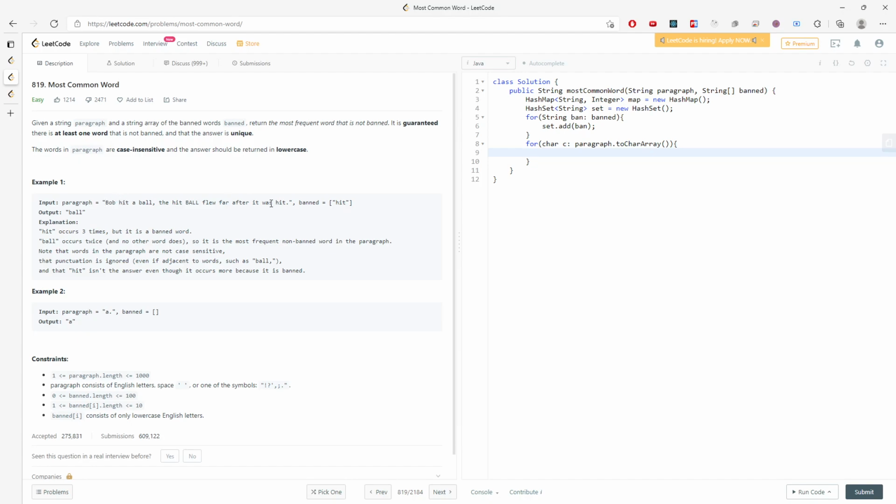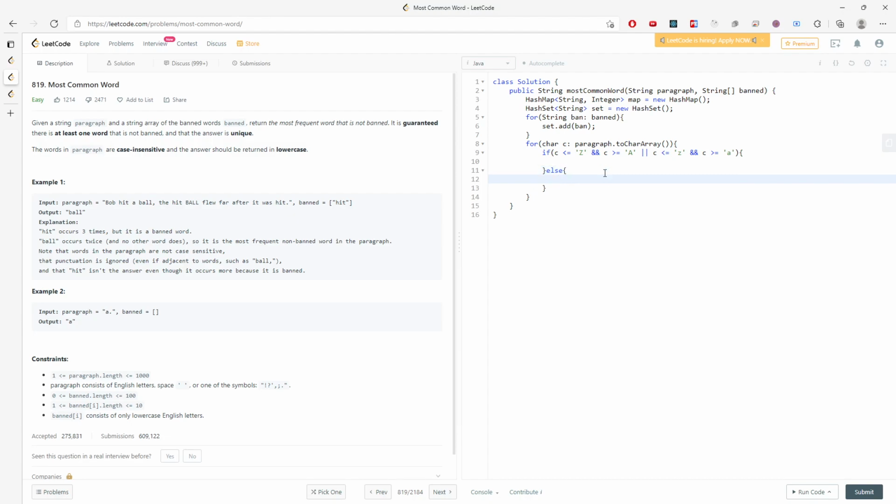How do I know if c is a letter? If c is less than or equal to capital Z and greater than or equal to capital A, or c is less than or equal to lowercase z and greater than or equal to lowercase a. If this is valid, it means I'm traversing a valid character in the alphabet, right? If not, I can put an else.